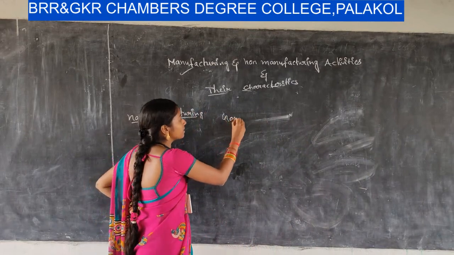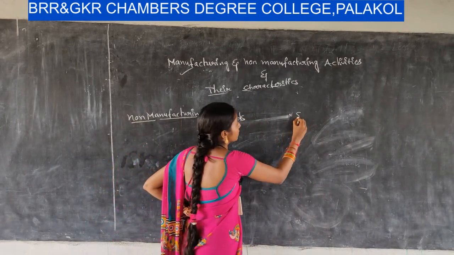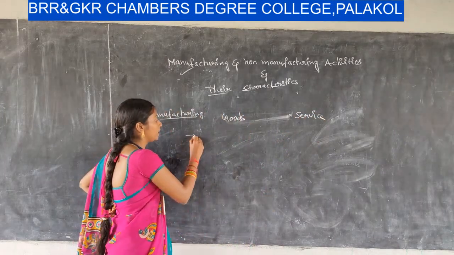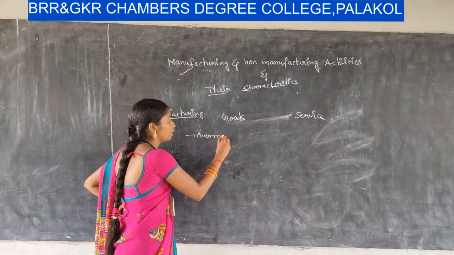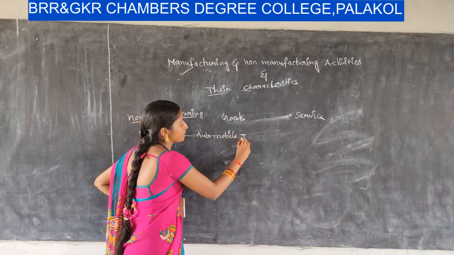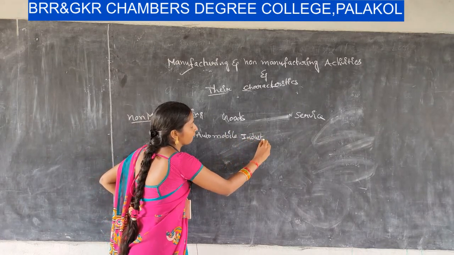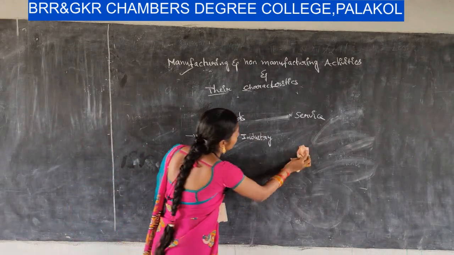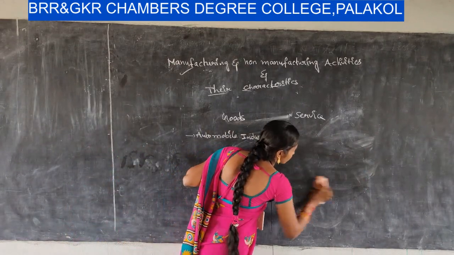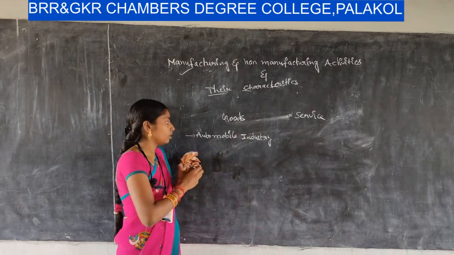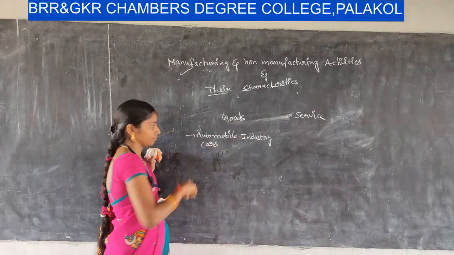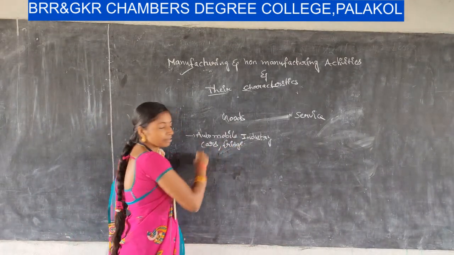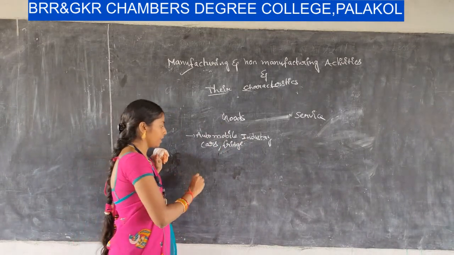We consider that the automobile industry or steel manufacturing industry produces tangible goods, for example cars or fridges. These come under manufacturing enterprises, right?